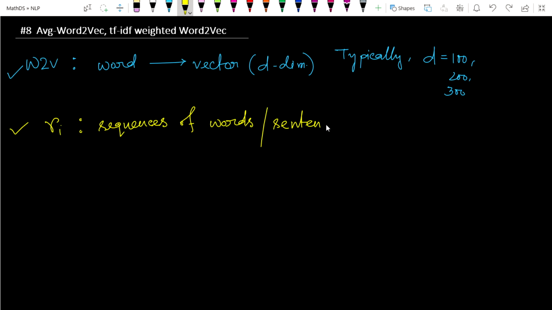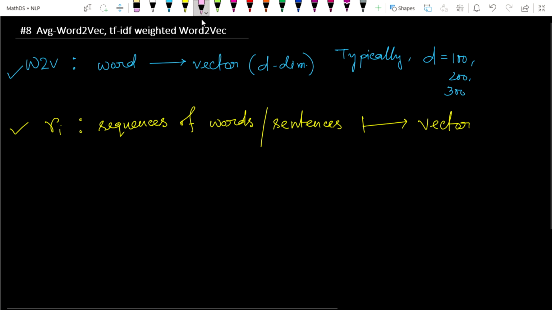So average word2vec helps us convert these sequences of words or sentences to a vector format. You can think of it like sent2vec.